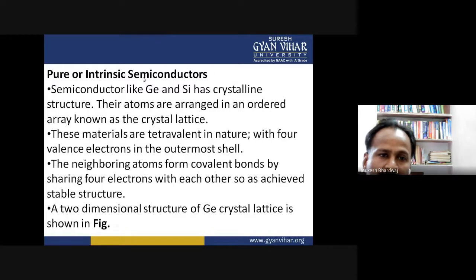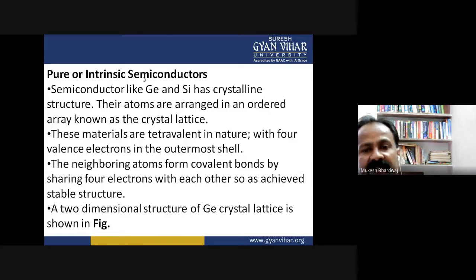Next, pure or intrinsic semiconductors. Semiconductors like germanium and silicon have a crystalline structure. As we observe the periodic table, the atoms in the third, fourth, and fifth groups are of crystalline structure, and the fourth group elements have a purely crystalline structure.